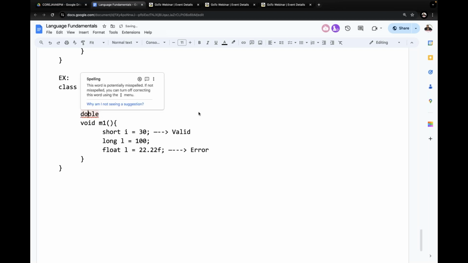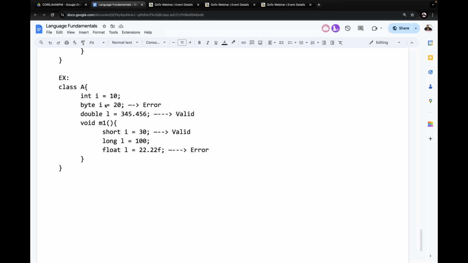But what if I try double l = ... now tell me, is this valid or invalid? Yes, it is valid. Why? Because the l variable is available in local scope, and the same l variable is available at class level. So in two different scopes we are able to duplicate the identifiers. In the same scope, identifiers are not duplicated, but in two different scopes, identifiers can be duplicated.